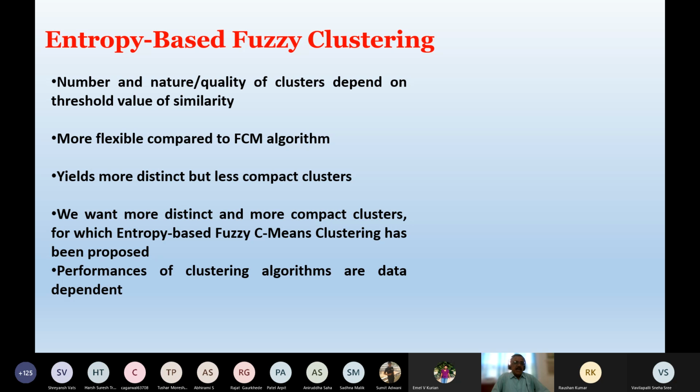And then I can concentrate on entropy-based fuzzy clustering, which I've already discussed. And what is the combined thing, that is entropy-based fuzzy C-means clustering? Philosophy, I have told that we want to get very distinct and very compact clusters. But we have seen that the performance of the clustering algorithm is found to be data dependent. So if you use different types of data, you may get different types of performance.